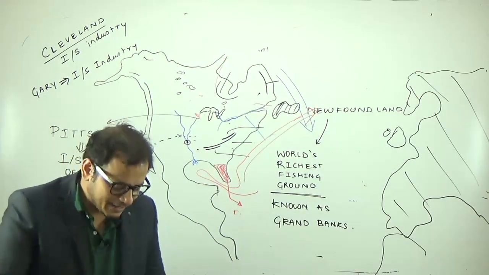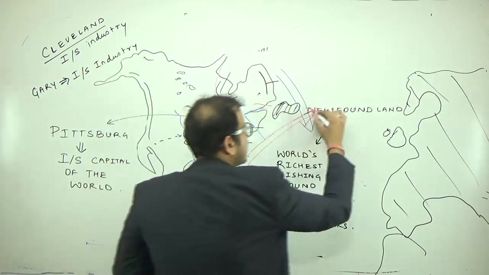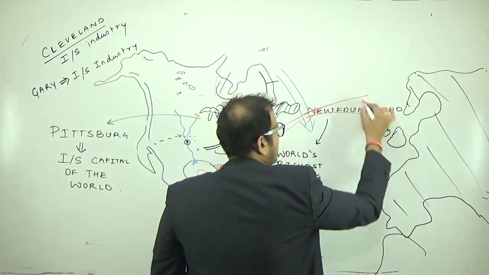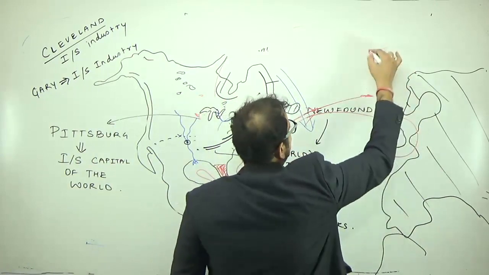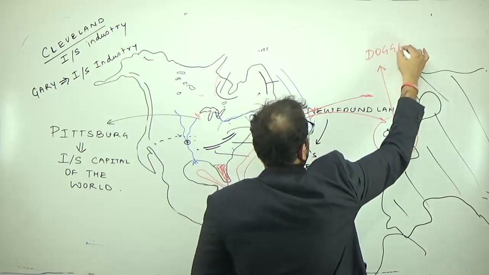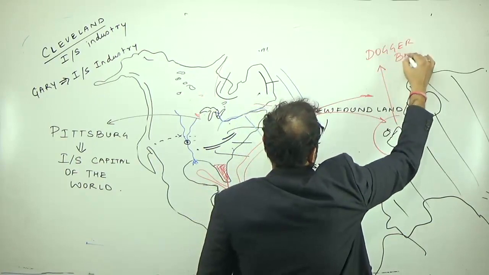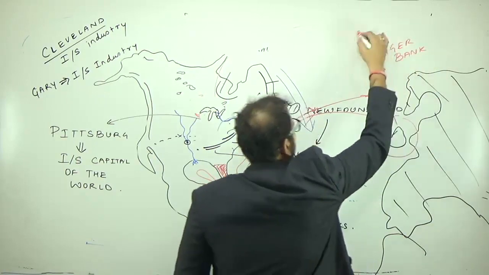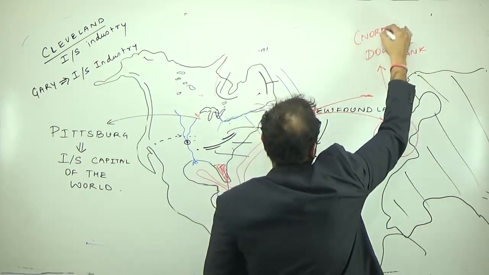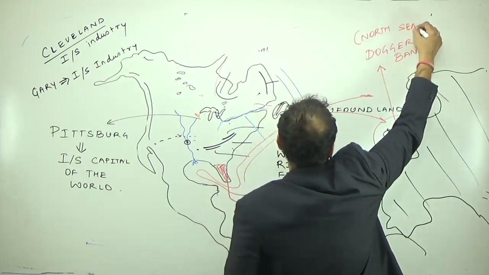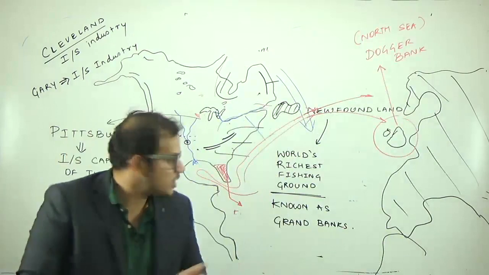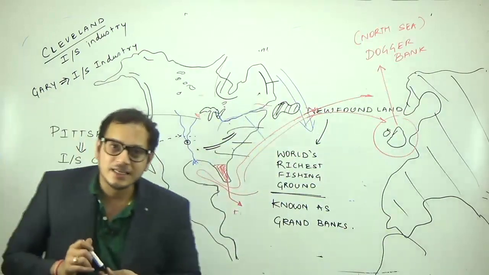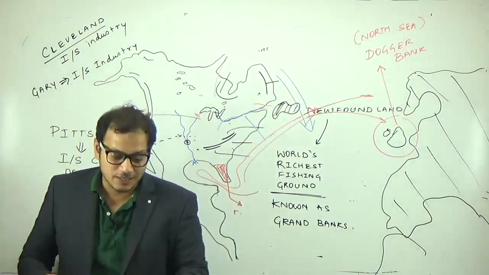We have already done that this goes as the North Atlantic Drift in the European part, and therefore this region, the Dogger Bank in Europe around the North Sea region, is the second most important fishing zone of the world. But the richest zone is the Newfoundland region, near North America.